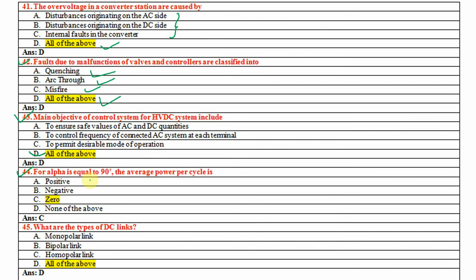44, for alpha equal to 90 degree, the average power per cycle is 0. What are the types of DC links? That is nothing but monopolar, bipolar, homopolar and also tripolar. But here they are not mentioned. So you can write down here answer is all of the above.